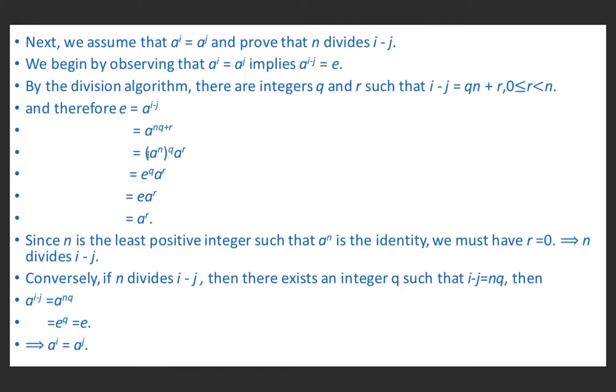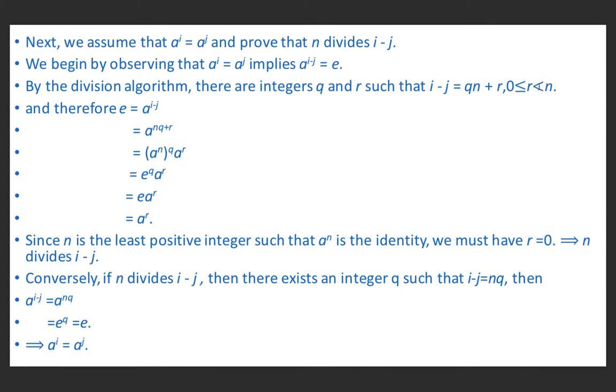A raised power n is E because the order of A is n. Therefore, A raised power n is E. E raised power q is E because E is the identity element, and E raised power ar is ar because E is the identity element. So we have shown that A raised power r is equal to E.